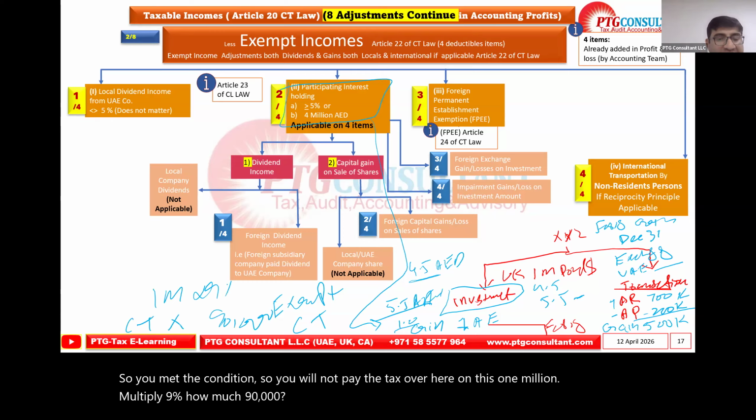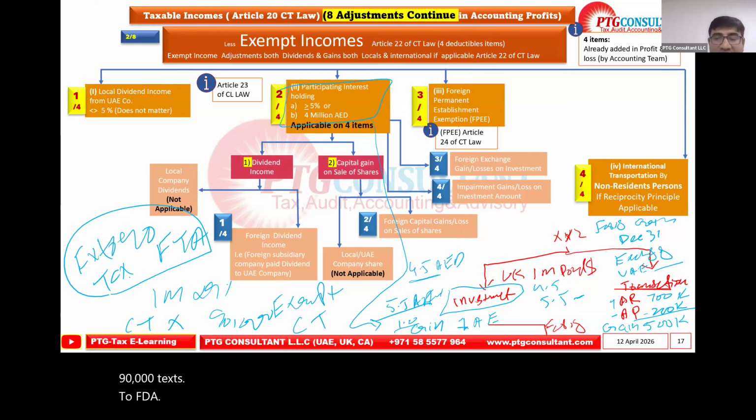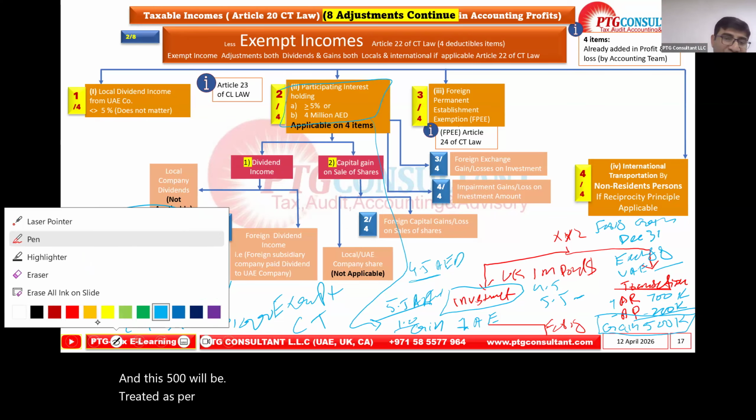Not applicable. But if you're not familiar with this regulation, as a result you paid the extra 90,000 tax to FTA. Understand the difference? And this 500 will be treated as per your election, how you treated that election.